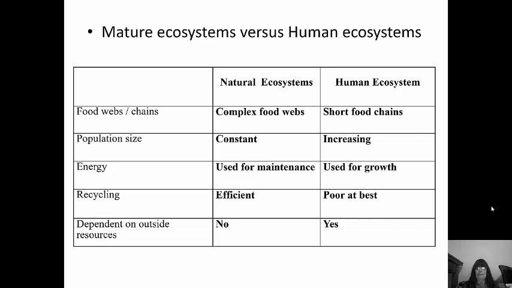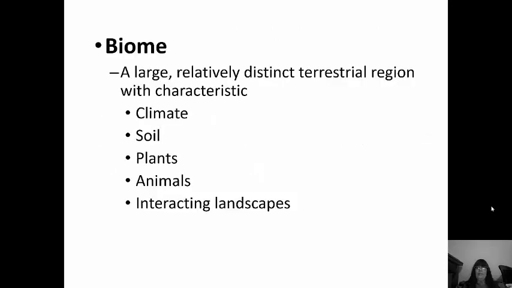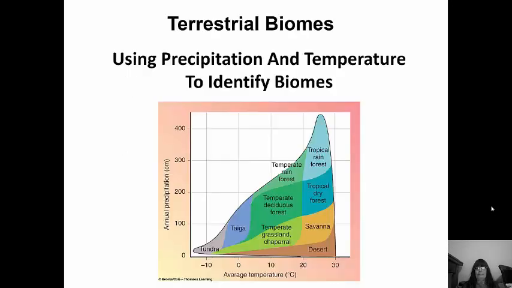A biome is a relatively large, distinct terrestrial region with certain characteristics. So it's going to have a certain climate, soil, plants, animals, and landscapes. Terrestrial biomes are identified using precipitation and temperature. So here you can see the biggest ones.